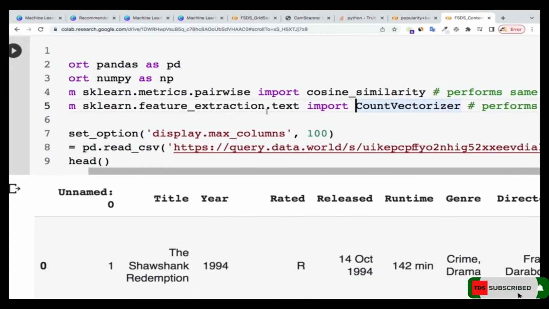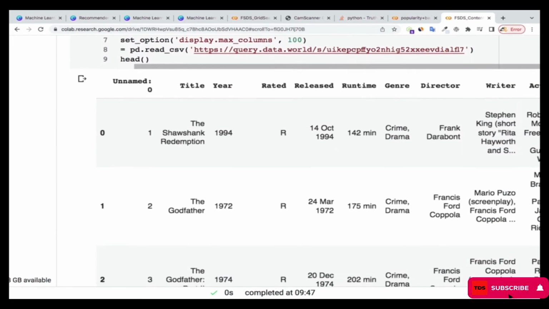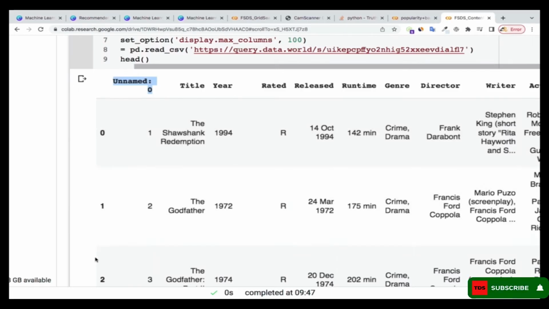All right, then I'm going to load this data set from this URL. So this is the data set. Let me just rerun it for you to see. Okay, great. The data set has an index column, which it was not able to detect, but it's just an index like the way pandas has also given us an index over here.